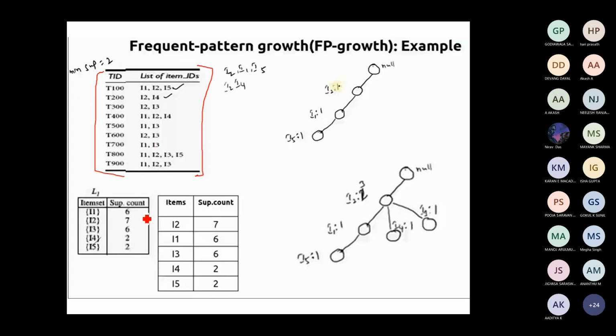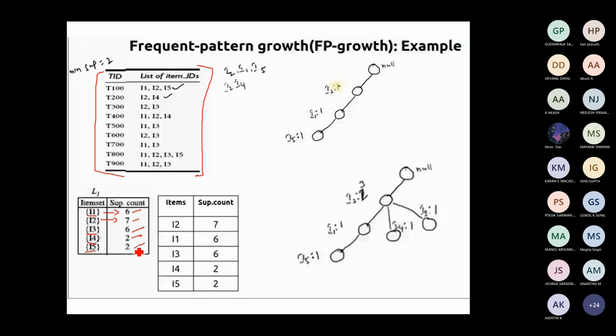You just take the item sets. For each item set you find out the initial one-item set support. So I1 occurs in 6 transactions, I2 occurs in 7 transactions, I3 occurs in 6 transactions, I4 occurs in 2 transactions, and I5 occurs in 2 transactions.